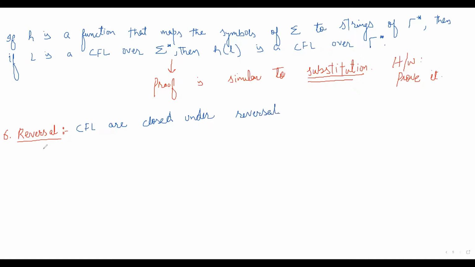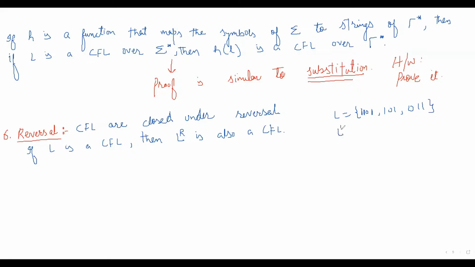It means that if L is a context-free language, then the reverse of L, that is L of R, is also a context-free language. So what does that mean? Let's suppose L is equal to this: 1 1, 1 1 0, 1 1 0 1, 1 0 1 1. Let's suppose this is L.